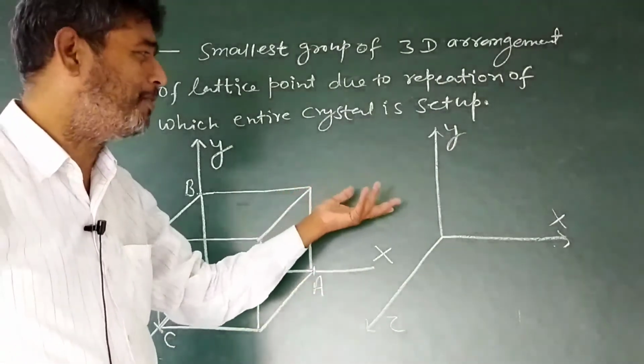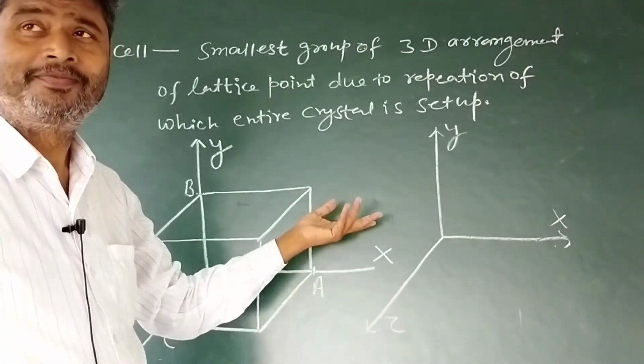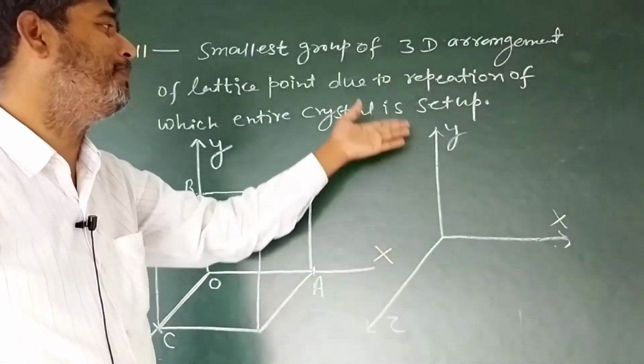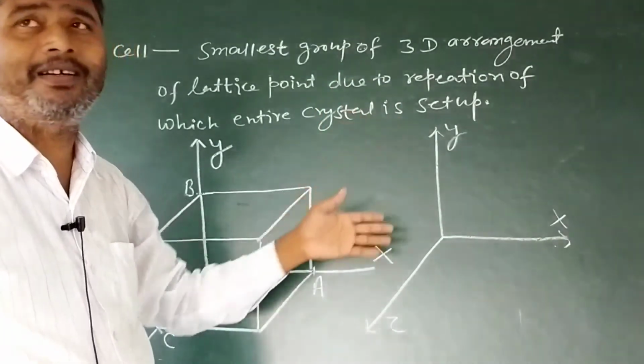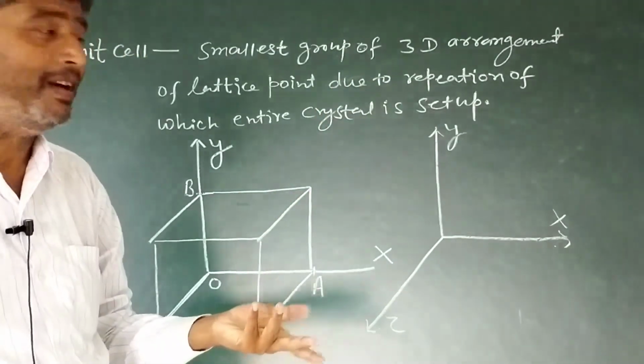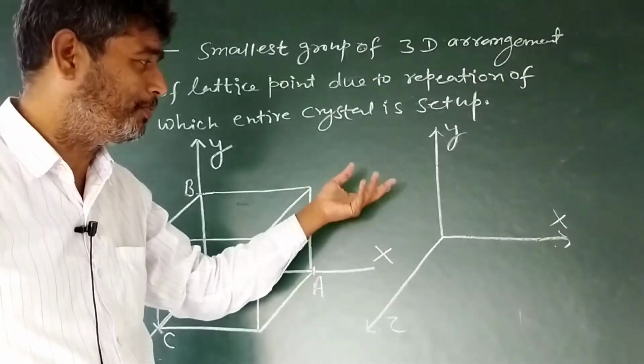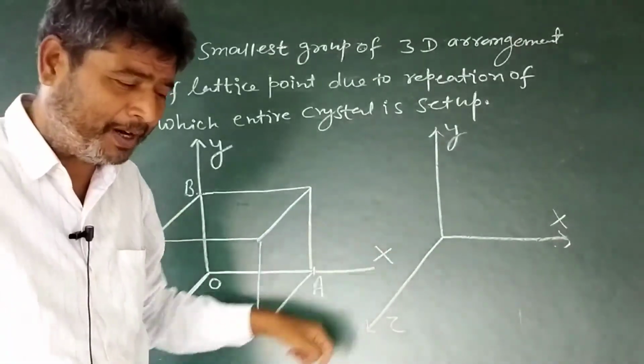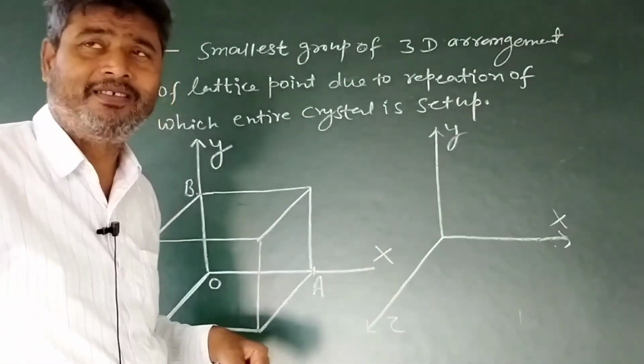Here it is not fixed that the Y-axis should always be represented vertically. As you know the condition, all three axes should be mutually perpendicular to each other.